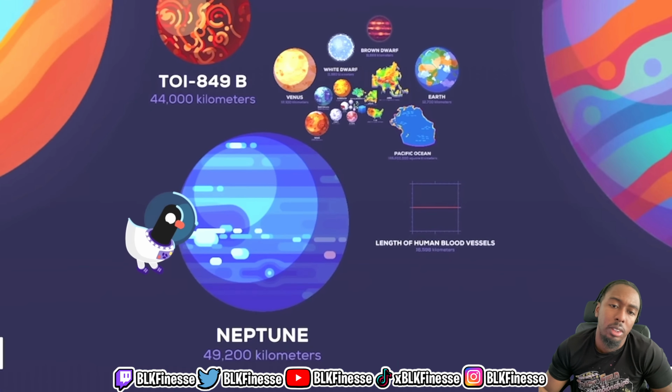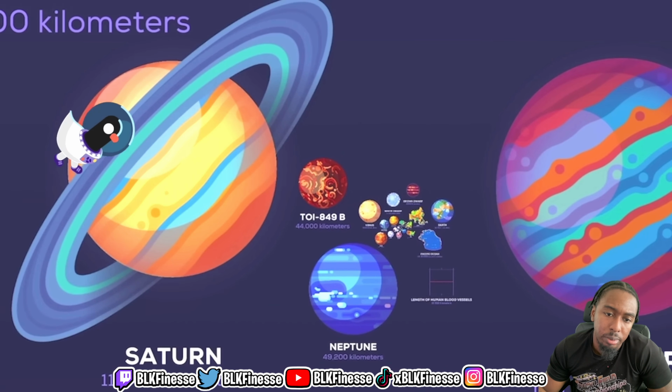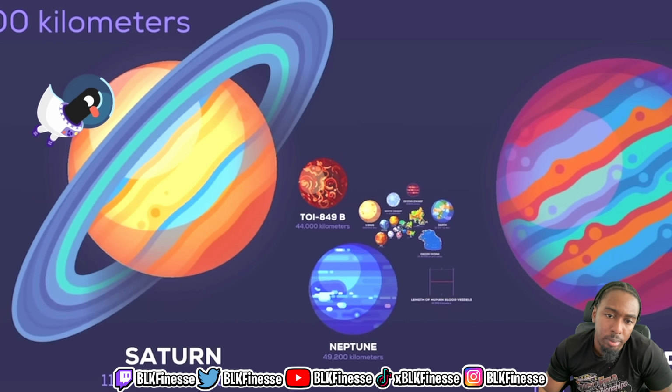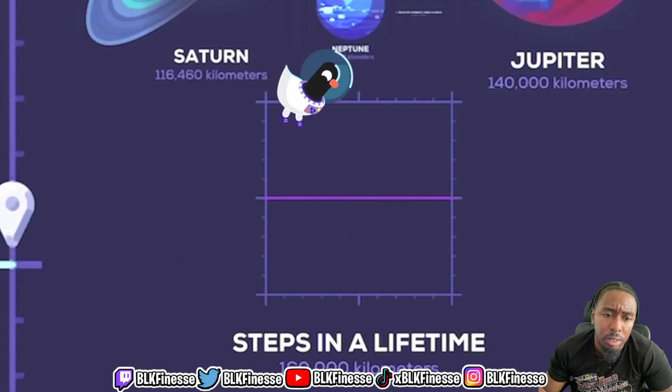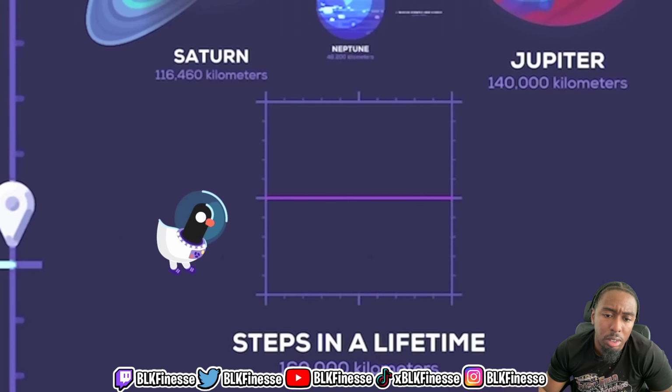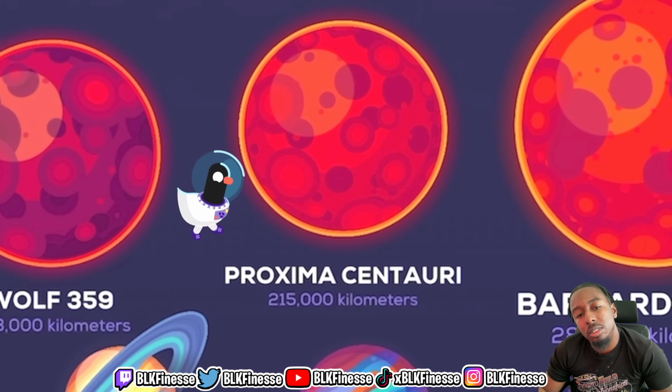1,000 kilometers. A giant exoplanet. Neptune, 49,200 kilometers. Saturn, 116,460 kilometers. Okay, Jupiter, where's Uranus? 140,000 kilometers. Steps in a lifetime, 160,000 kilometers. Bruh.